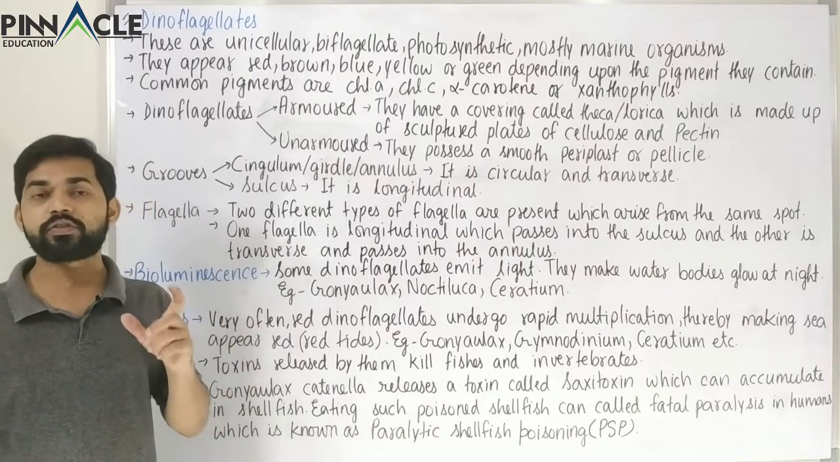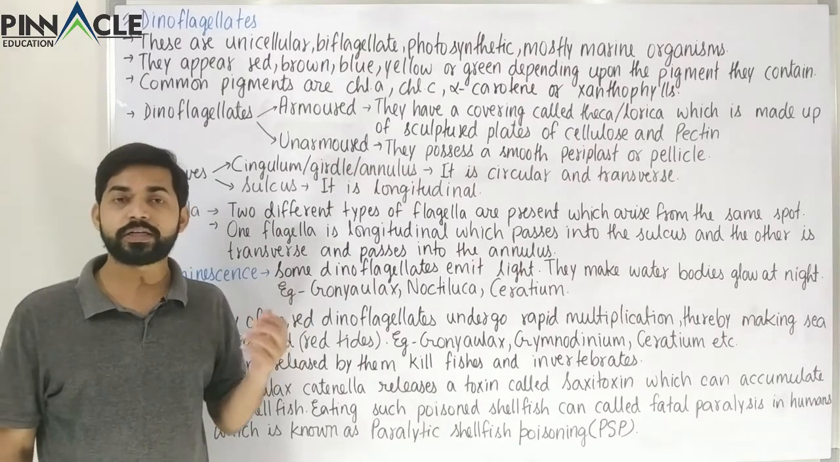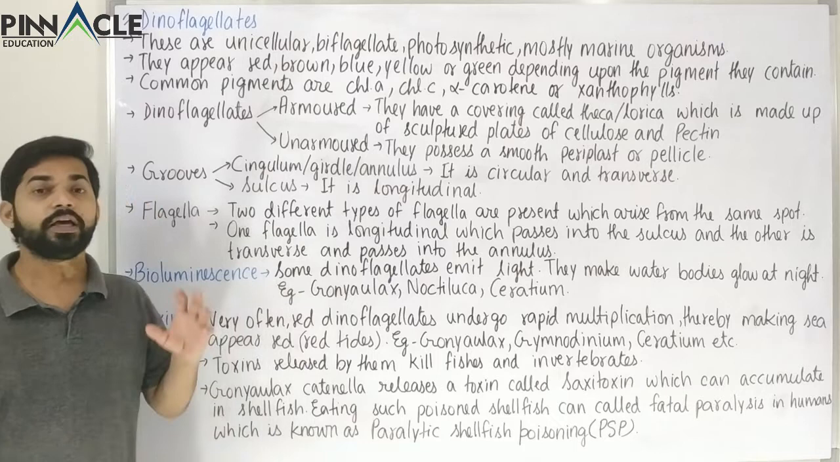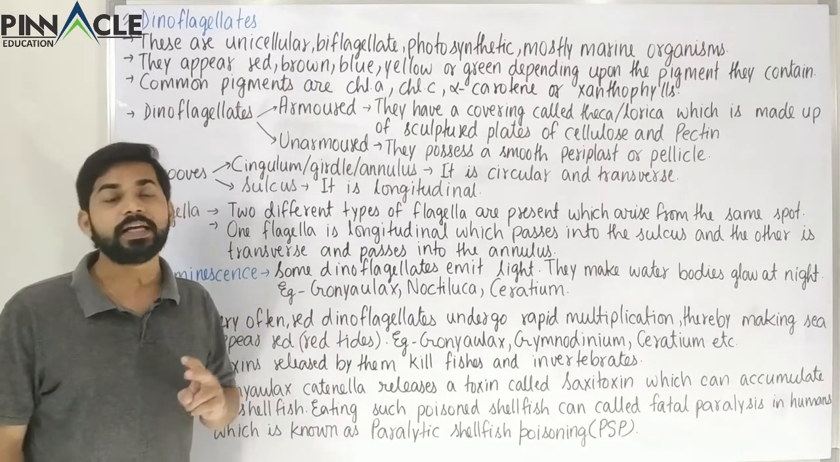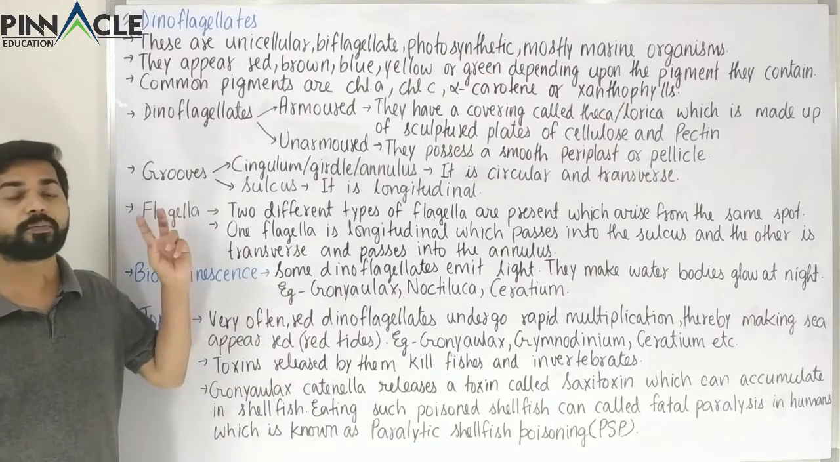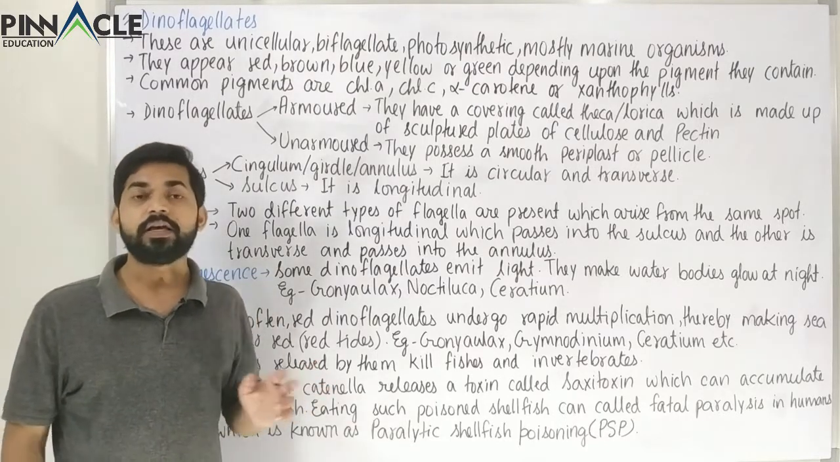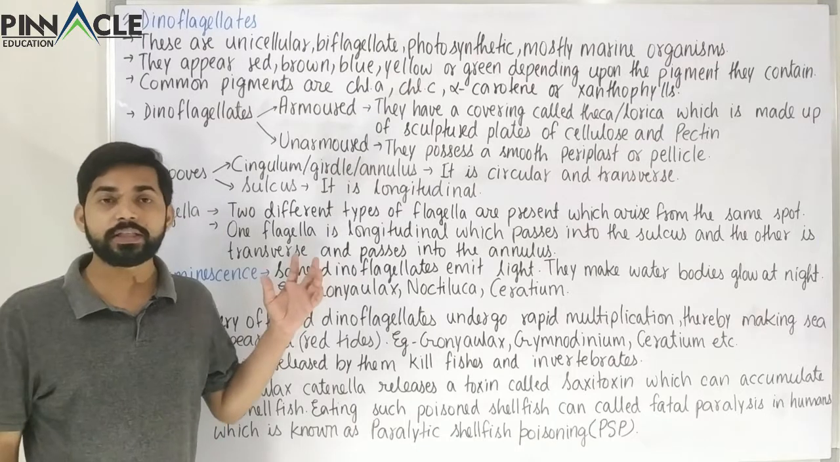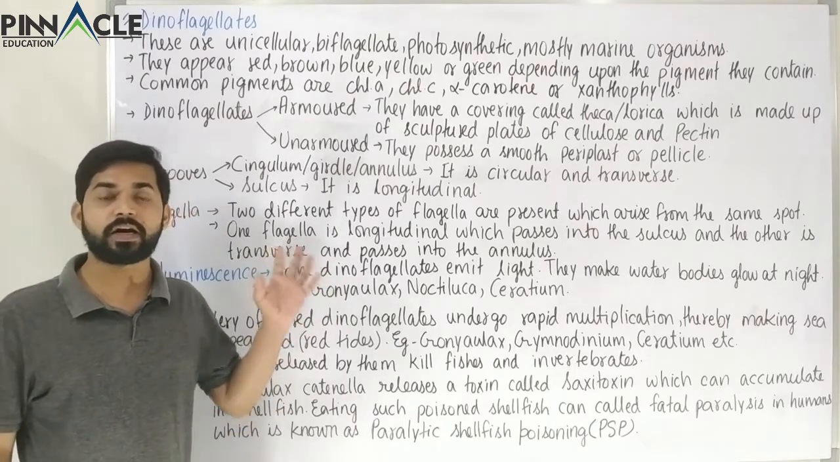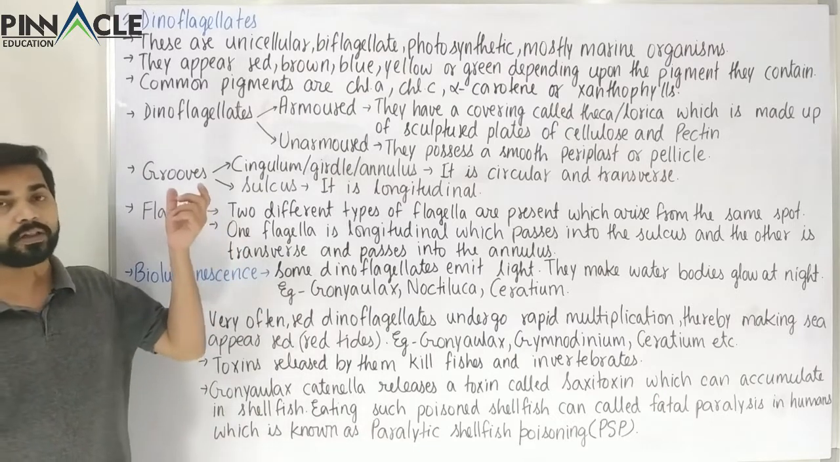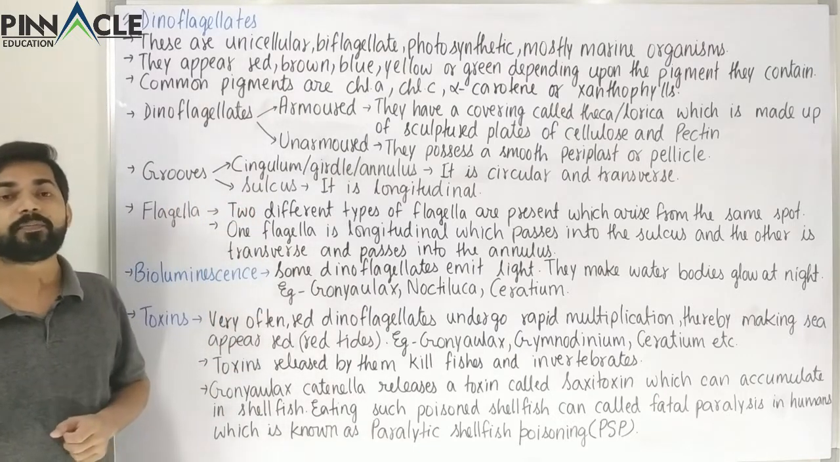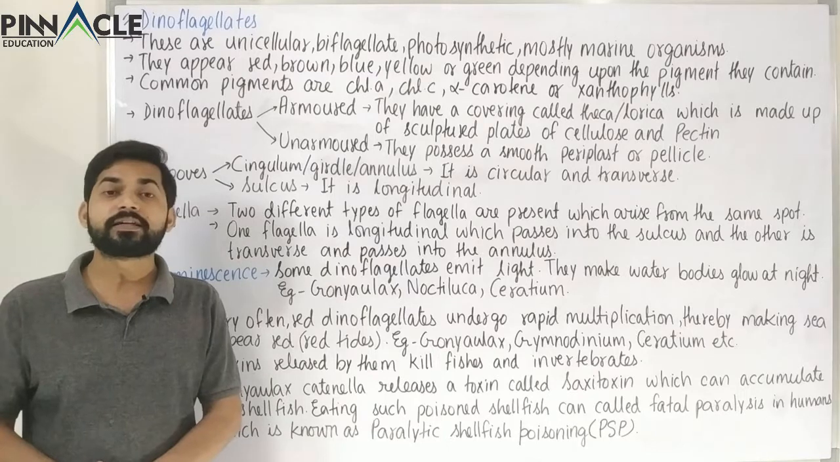So di means two and flagella is a locomotory structure of microorganisms. So here these organisms will have two flagella. That is what we understand from the name dinoflagellates. So we will study later how these two flagella are arranged out of the cell and from where do they originate. So first of all, this is what is meant by the name, and let's look at the characteristic of this category.